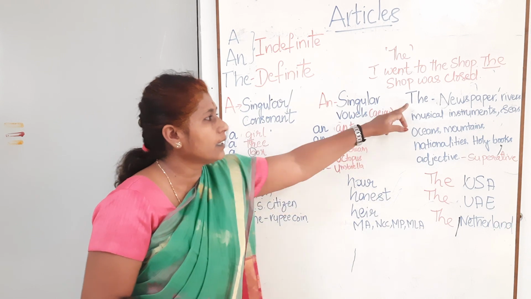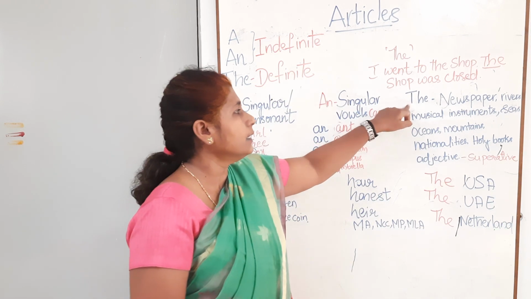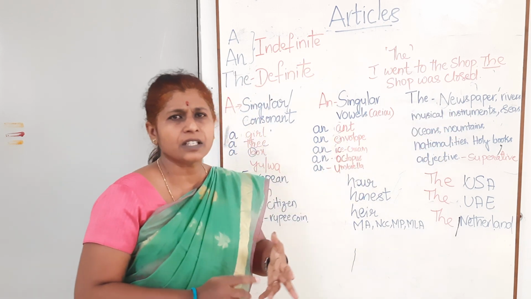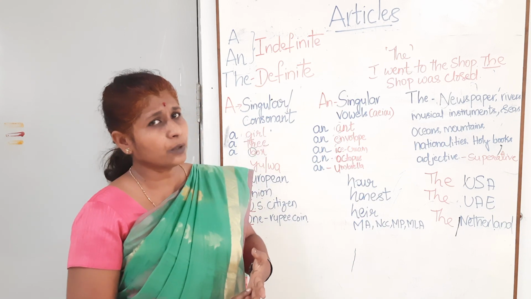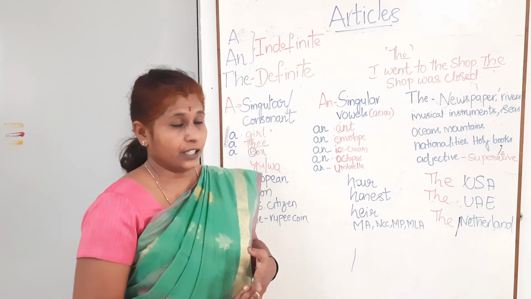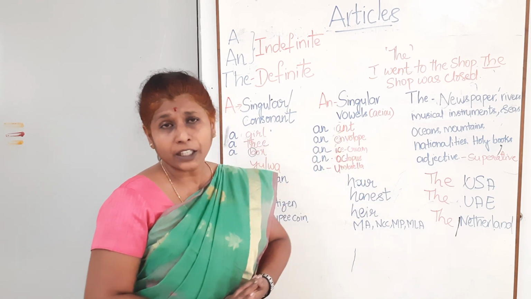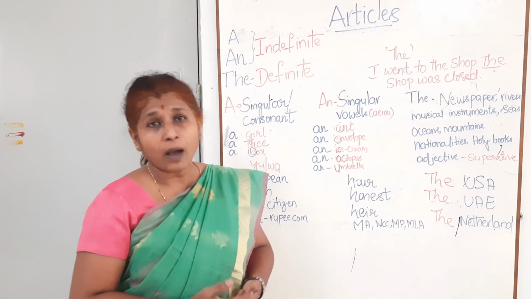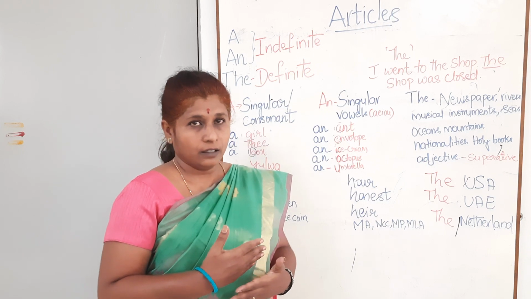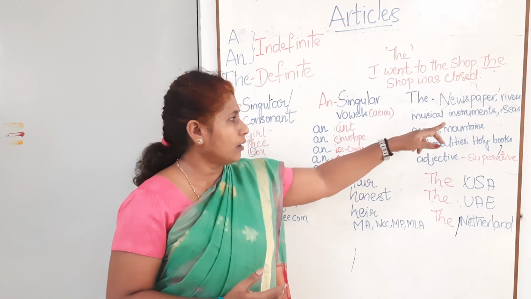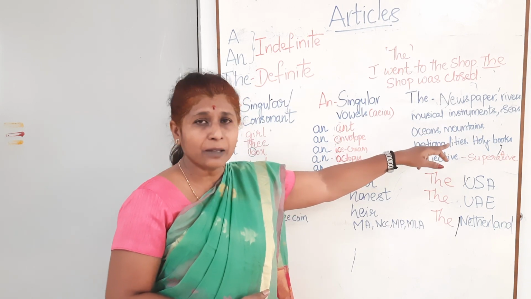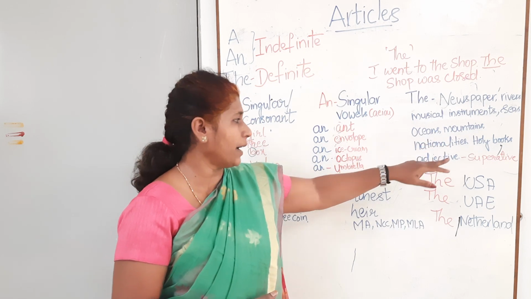The next one is the definite article the. The is used for the titles of newspapers, rivers, seas, oceans, holy books, nationalities, and the superlative degree of adjectives. So, the Hindu, the Deccan Herald, the violin, the flute, the river Ganga, the mountains, nationality, the Indian, the holy books, the Bible, the Ramayana and all.